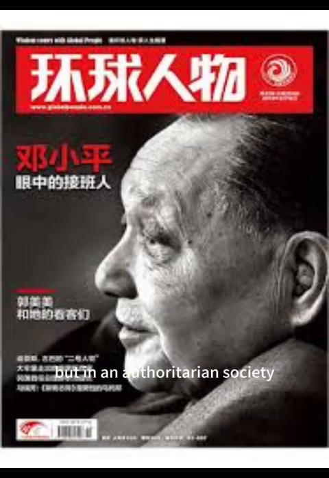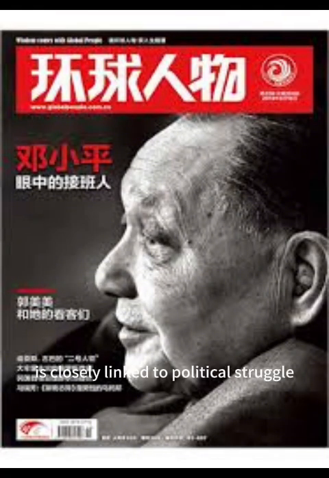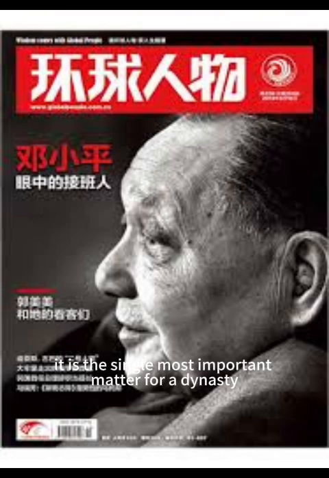But in an authoritarian society, whether the successor is the right one is tied to the entire organisation's future prospects, and whether the successor's position is secure is closely linked to political struggle. Therefore, in an autocratic dynasty, the crown prince is the foundation of the state. It is the single most important matter for a dynasty. The CCP's successor system also has a very long history.